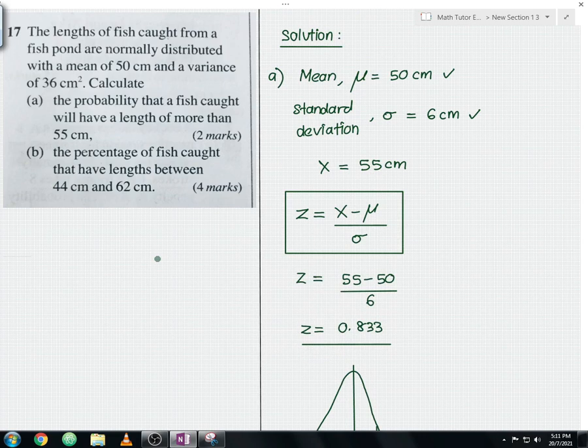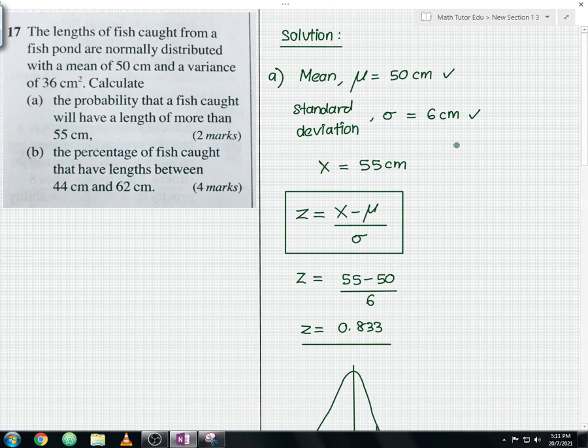For the question part B, we are required to calculate the percentage of fish caught that have lengths between 44 cm and 62 cm. Since we are still discussing the main question, the mean value and the standard deviation don't change at all, guys. They're still fixed at 50 cm and 6 cm. So in this case, step 1 is clear.